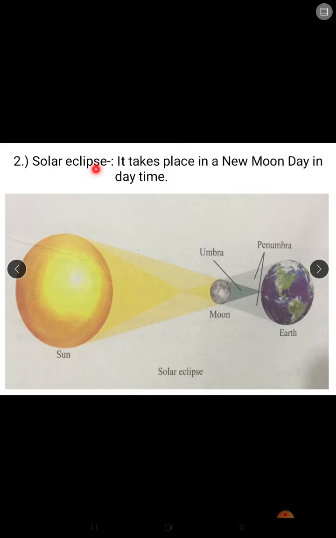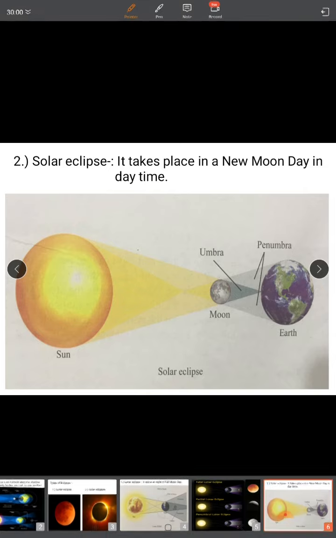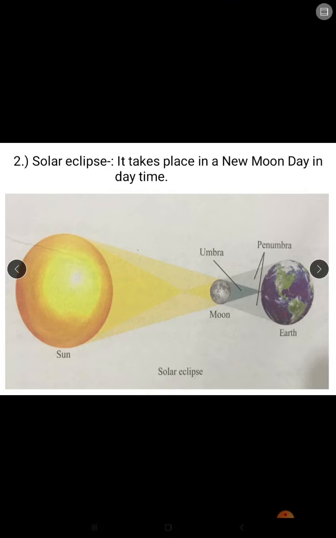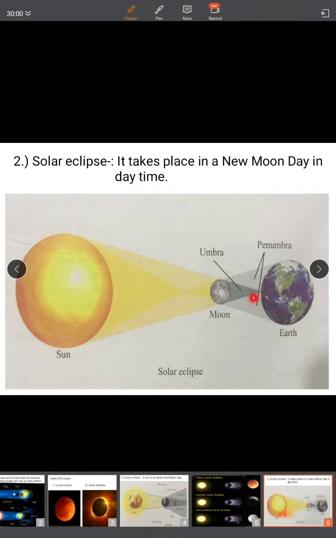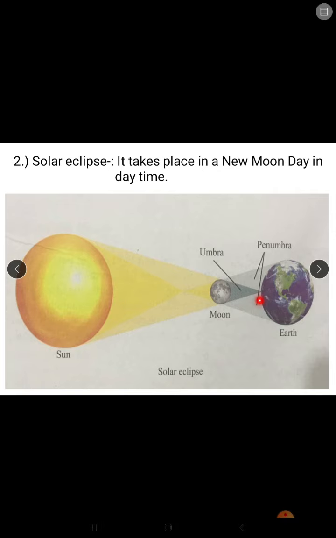Now second eclipse is solar eclipse. So when the moon comes in between the sun and earth, then the moon casts its shadow on the earth. The people in certain parts of the earth cannot see the sun at all, or see it only partially for some time. This is called solar eclipse. So here also you can see when moon comes in between the sun and earth and it casts a shadow, then that is known as solar eclipse.